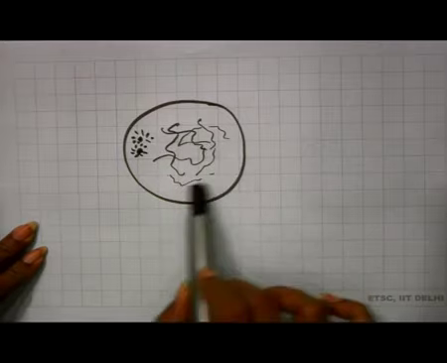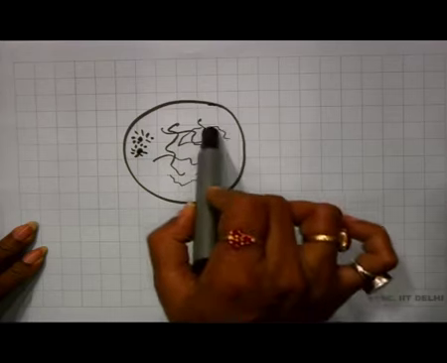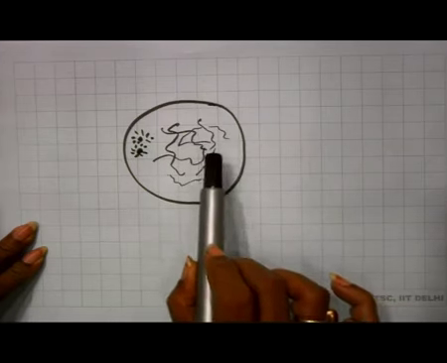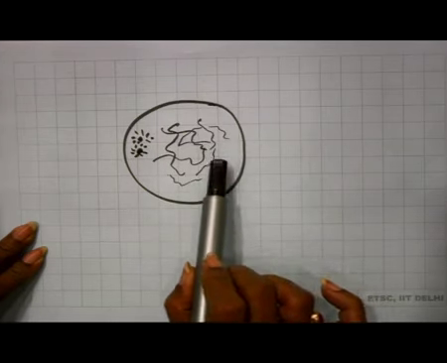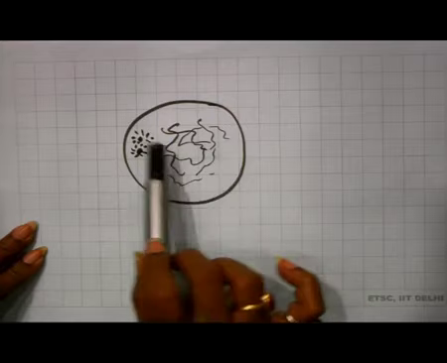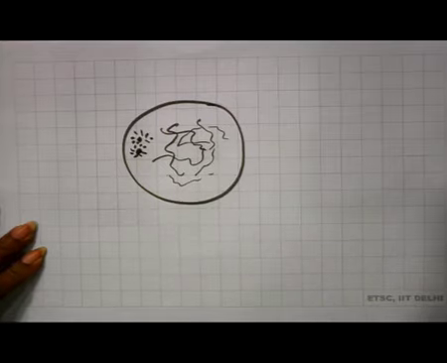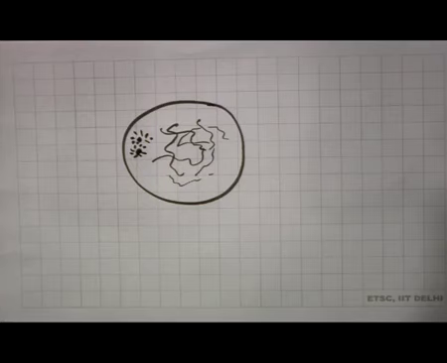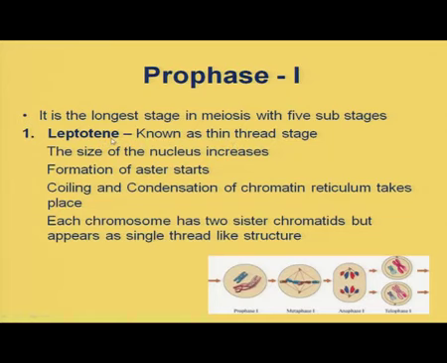Chromosomes are seen in the form of ultra thin threads. We can't count the number of chromosomes, they are not distinct, they are not clear. So, this particular stage, the initial stage in prophase I, is called the leptotene stage. Leptotene: lepto means thin and tene means thread. So, leptotene is known as the thin thread stage.